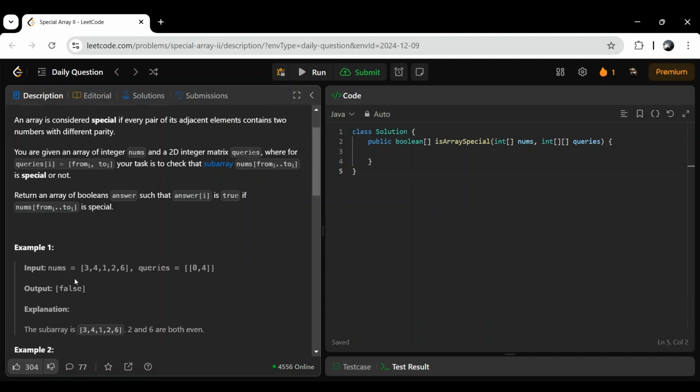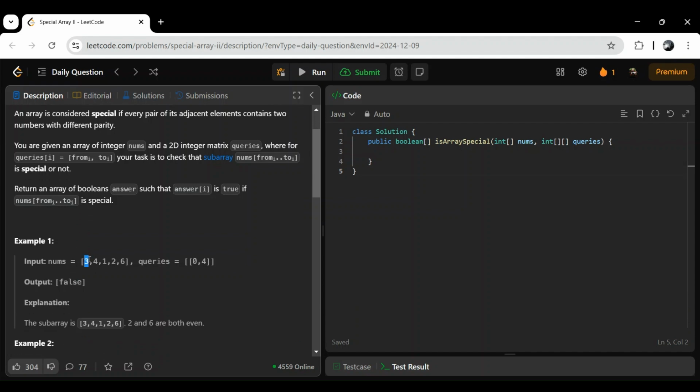So here what we can do, we can check from the starting. We know the concept of prefix, right? Prefix sum is what: 3, then 3 plus 4, then 3 plus 4 plus 1, then 3 plus 4 plus 1 plus 2, and so on, right? So similarly we can check in this zero index how many pairs exist. Obviously it will be zero. Okay, from this two, how many pairs exist? Zero, because 3 and 4 are with different parity.